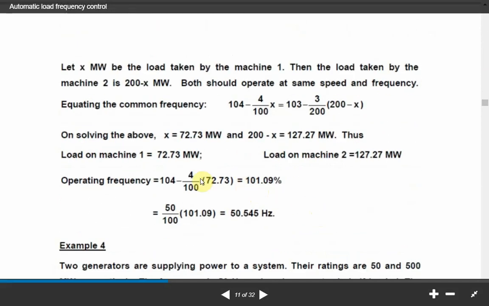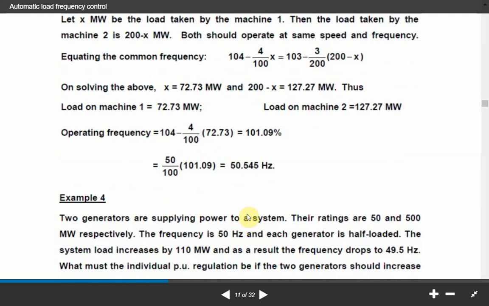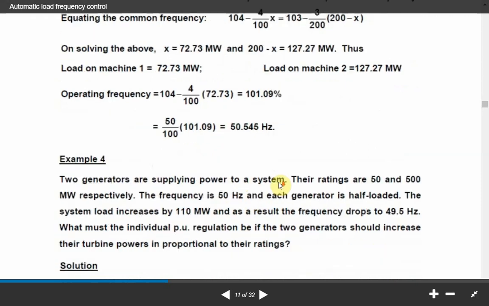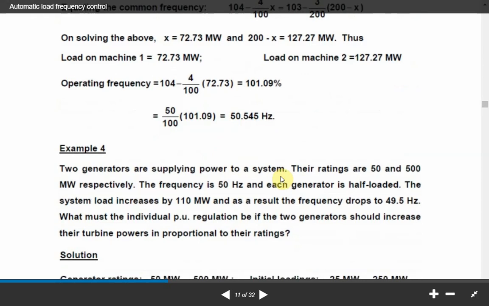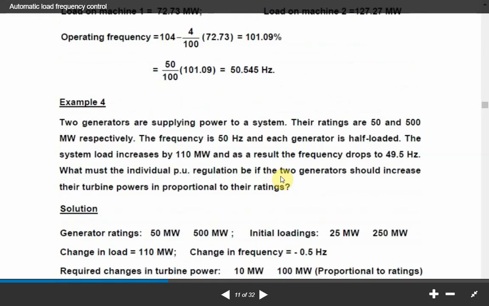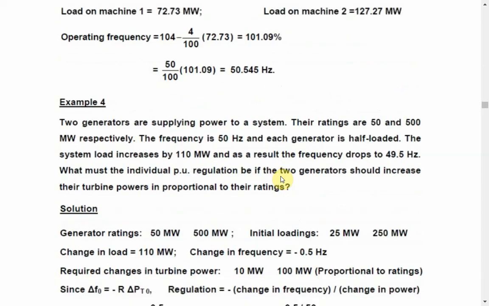And we can find out the common operating frequency of the two generators is 101.09%, which comes out to be 50.545 hertz. Now, one last example I want to take is again very important, and it gives us a very important conclusion, a very important concept regarding the regulation.